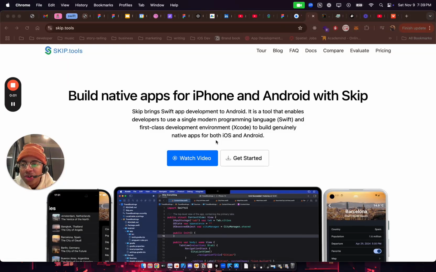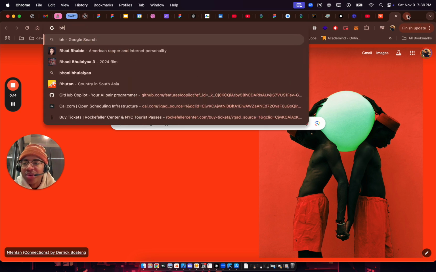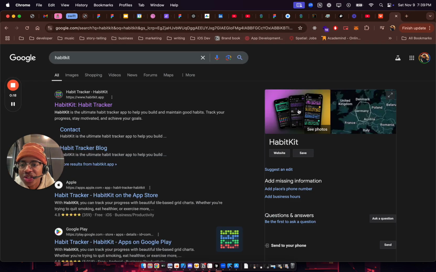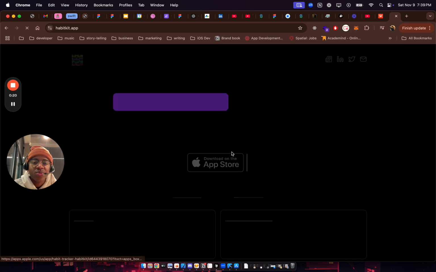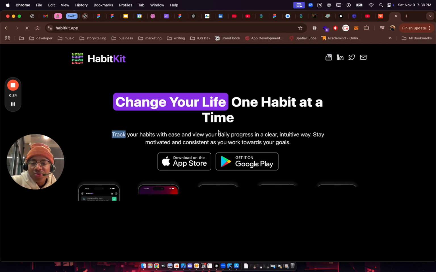Something I left out on how I plan to ship fast is I'm gonna be using a few tools. So I realized there's a guy who made something called, what's it called? What was it? Habit Kit, yeah, and he's making like 8K a month. Last time he shared it on Twitter, same Sebastian. This app is making 8K a month. I think it took him like a year and some change maybe to get there.